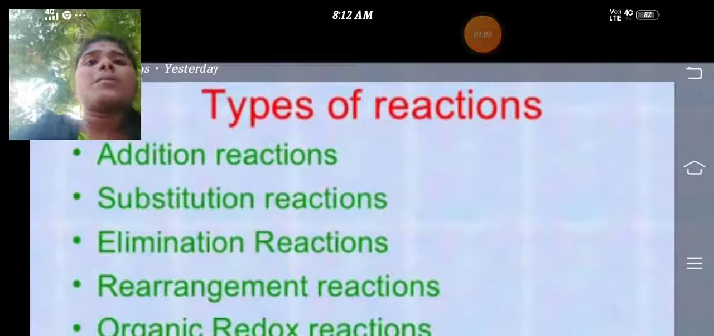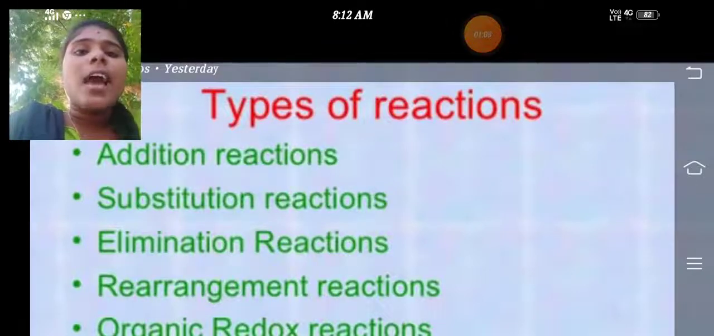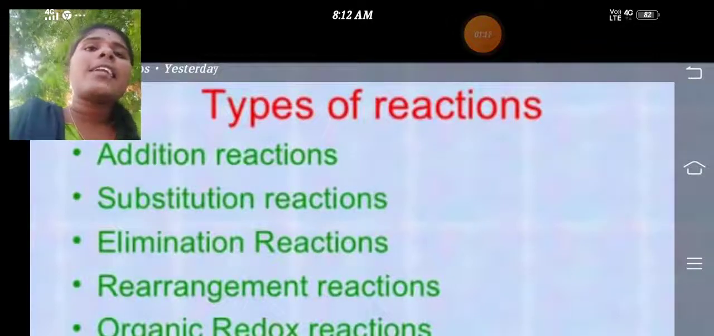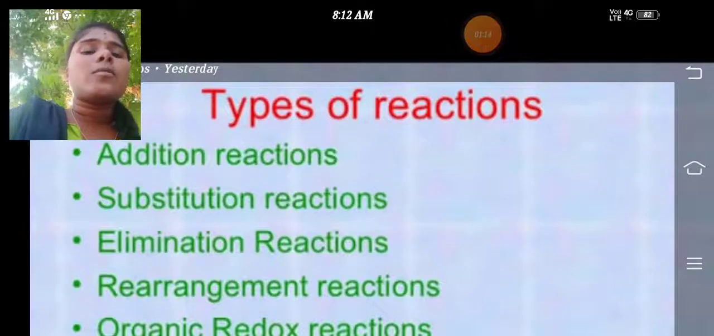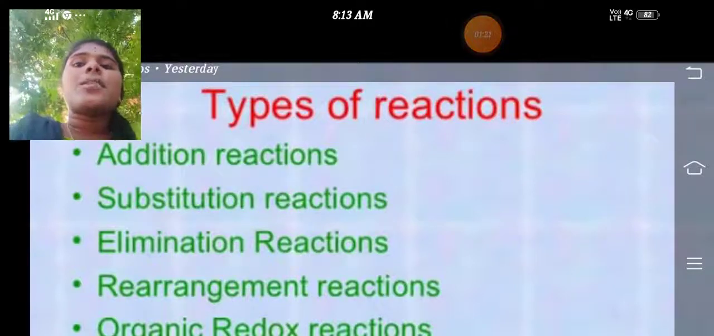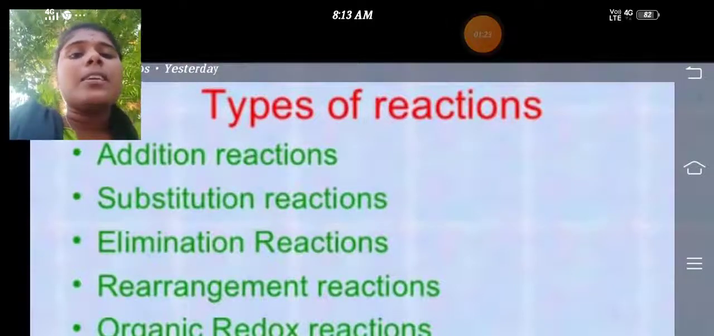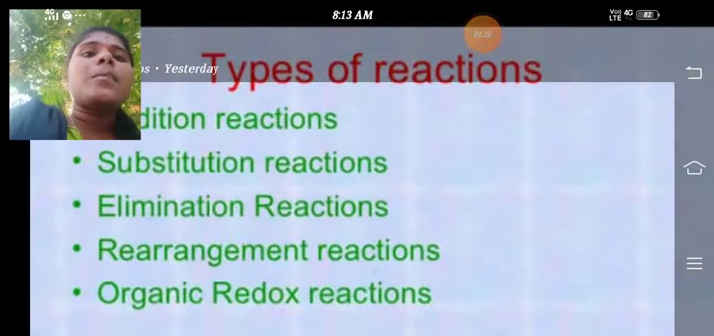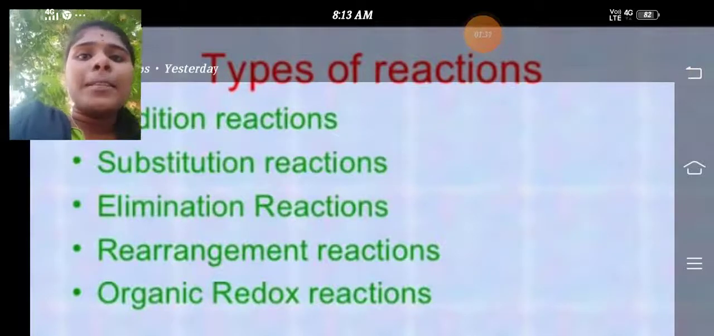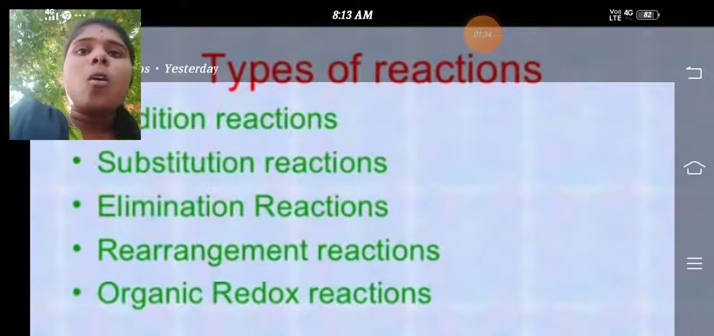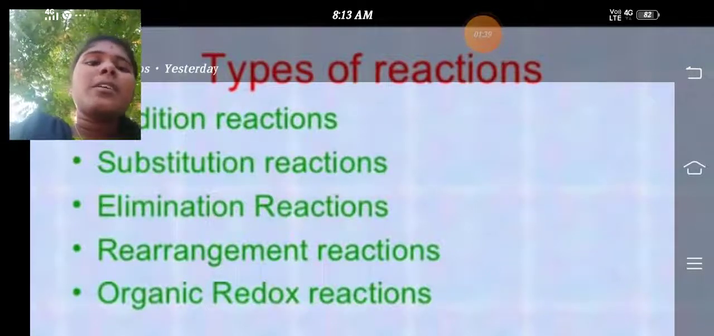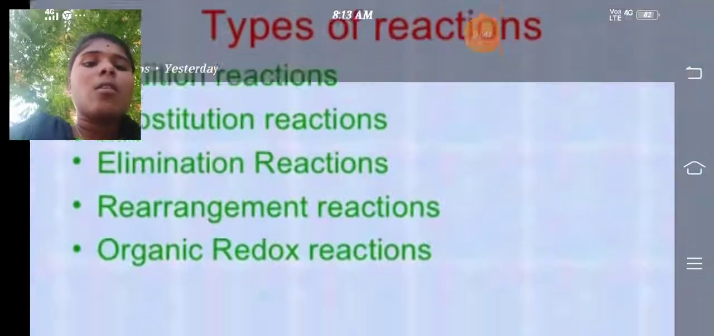Substitution means, in a substitution reaction, an atom or a group of atoms is replaced by another atom or group of atoms to form a new substance. Elimination reaction means there are some reactions which involve the elimination or removal of adjacent atoms from multiple bonds to release small molecules as products, known as the elimination reaction. Rearrangement means rearrangement of atoms.